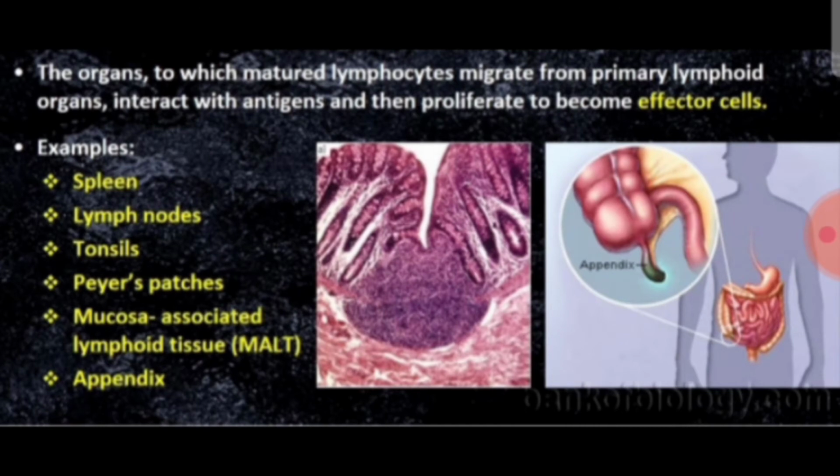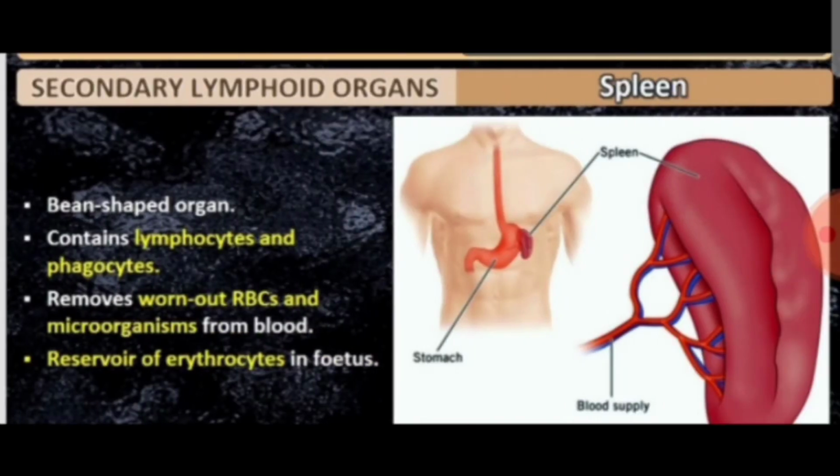Along with that, you can also find MALT, mucosa associated lymphoid tissue, and appendix. These are also considered secondary lymphoid organs.